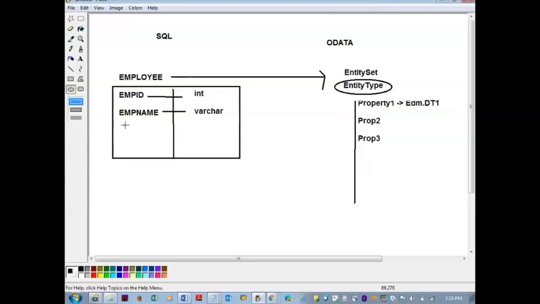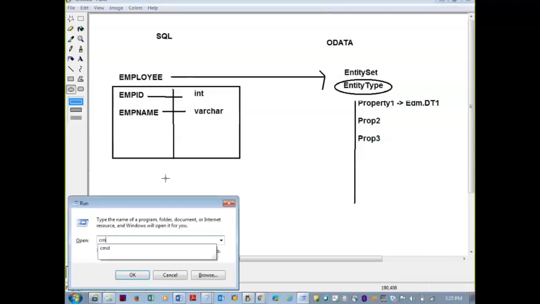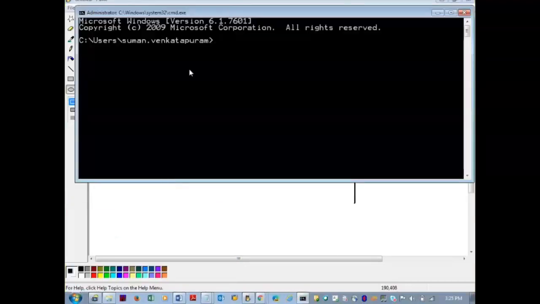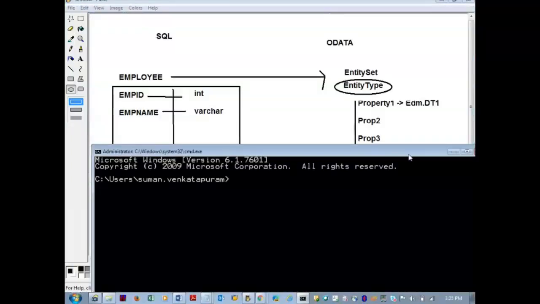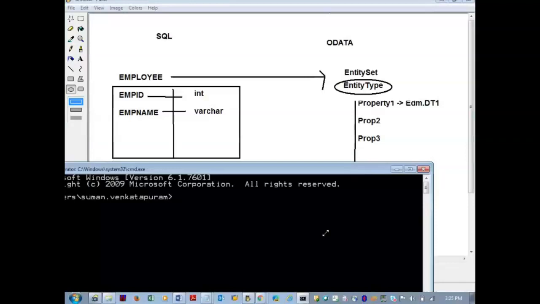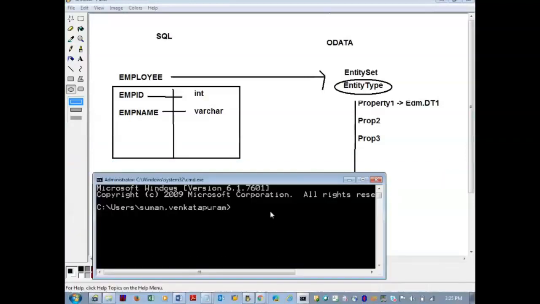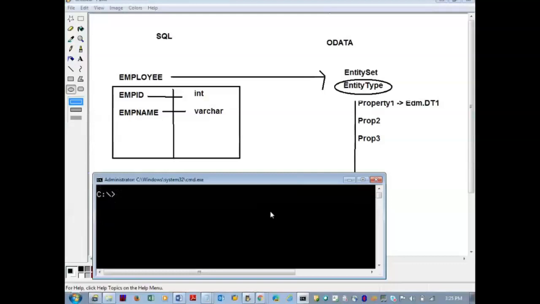Now in SQL, anywhere if I am a little bit fast, please let me know and I'll slow down. For example, in SQL we have a command window and we are trying to query the database. For example, I want the records stored in the employee table. How will you do that? Select star from employee.